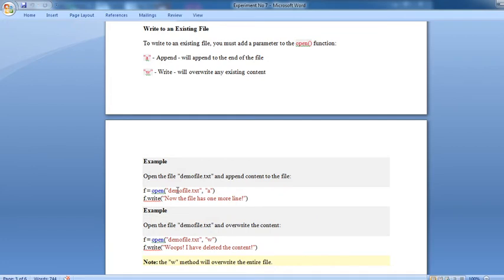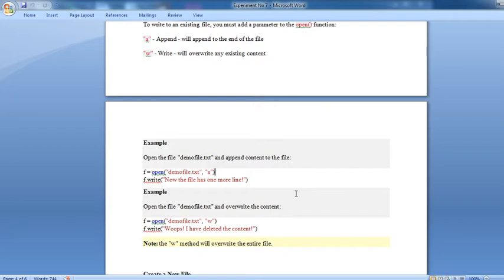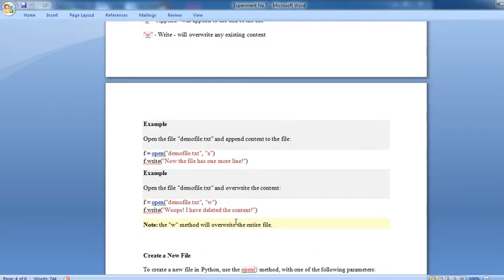Example: open the file demofile.txt and append content to the file. f = open("demofile.txt", "a"), which means you append some text to that existing file. f.write, now the file has one more line. Open the file demofile.txt and overwrite the content: f = open("demofile.txt", "w"), f.write, oops, I have deleted the content.